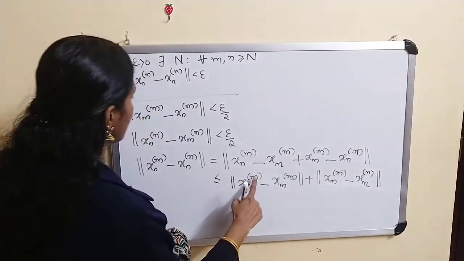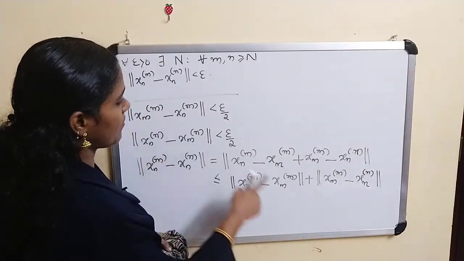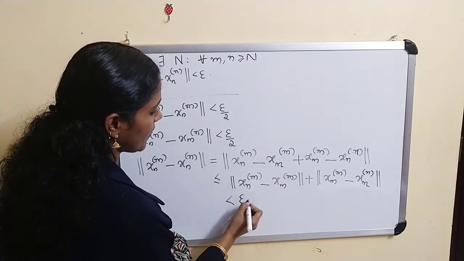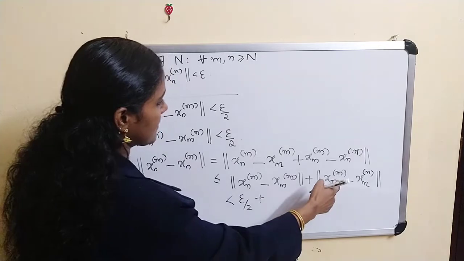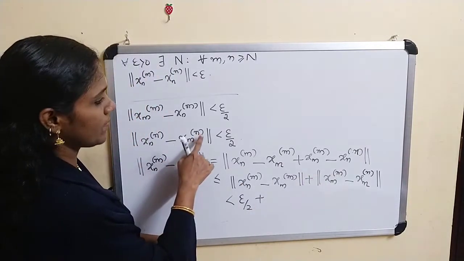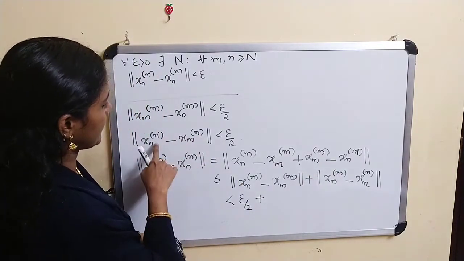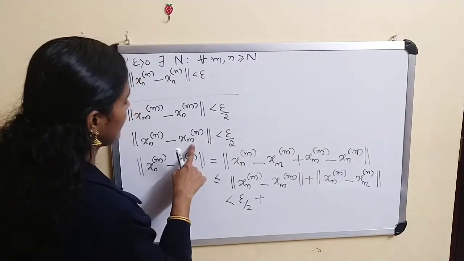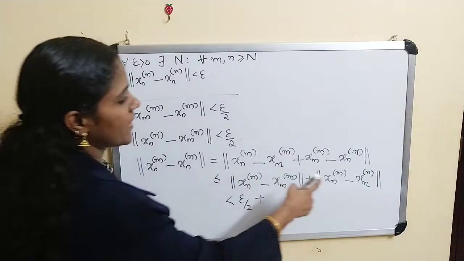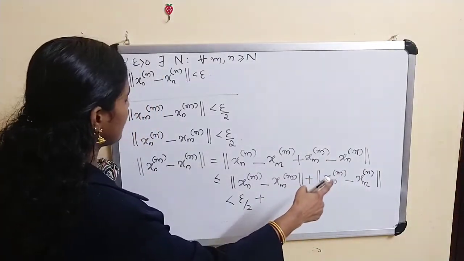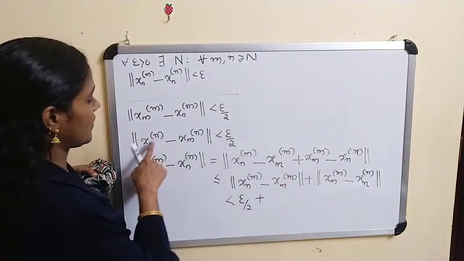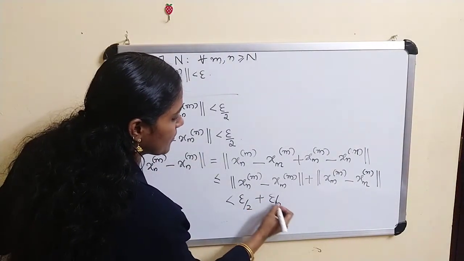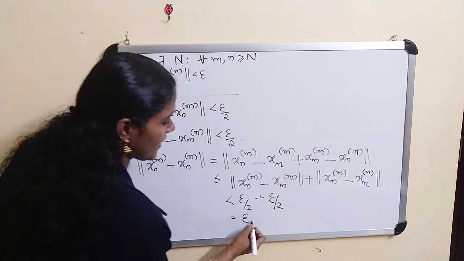Now what about x_nm minus x_mm? This is clearly less than epsilon by 2, plus x_mm minus x_nn, which is also less than epsilon by 2, and this is equal to epsilon.